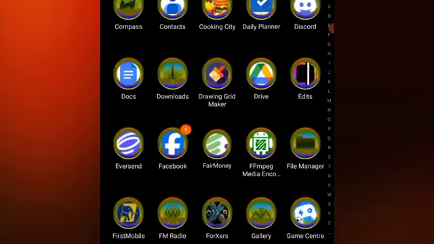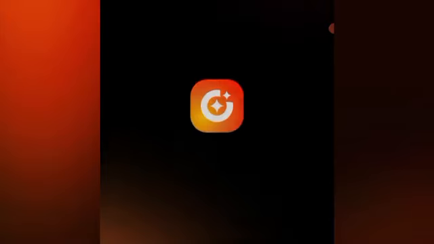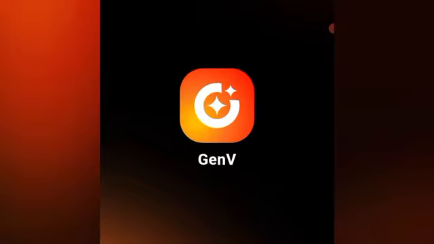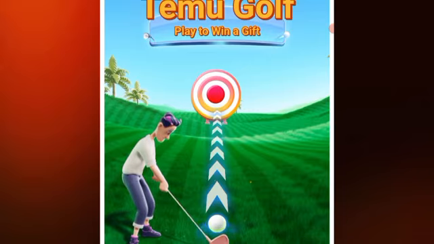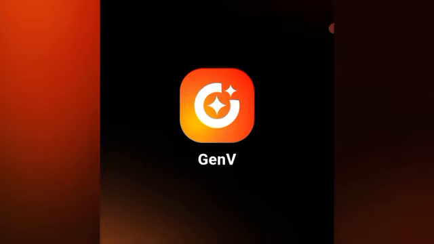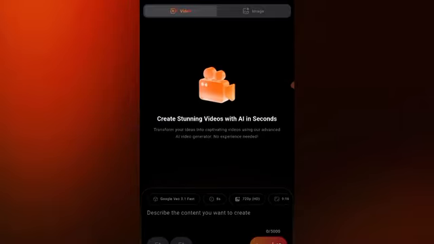So I'm going to walk you through the tool we're going to be using to create our AI video. The name is GenV. You see it right here, GenV. Okay, just go ahead and download this app. It's a very amazing app. It creates amazing videos for you. You're not even going to be able to tell if it is Grok AI you're using or just a free tool, even though this is also a paid tool. But there is this part where you can create AI videos for free.